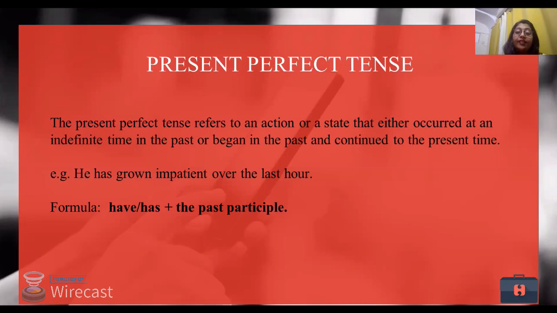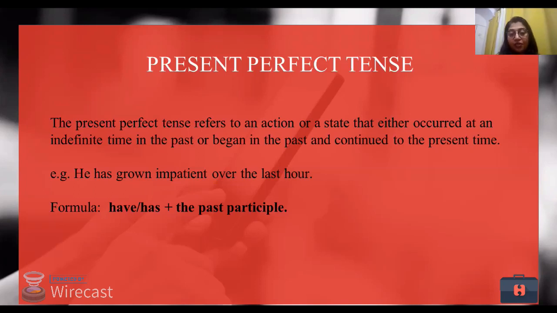Now, while learning present perfect tense, what are the difficulties that you can face? There are as such no difficulties, but this is the tense that you can use the most. What are the areas that you use? Where do you use this tense? Why do you use this tense? These are simple questions that might come to anybody's head when they are learning something. So let us move ahead with present perfect tense.